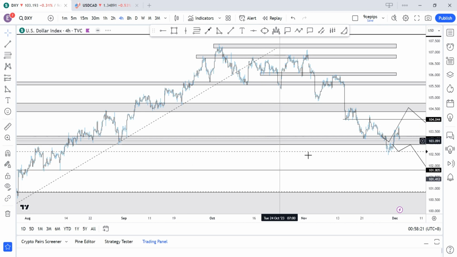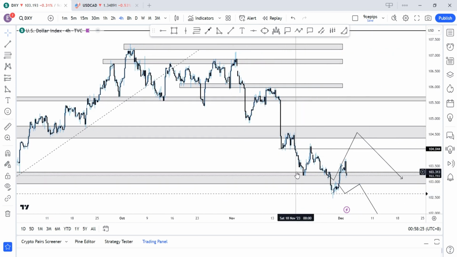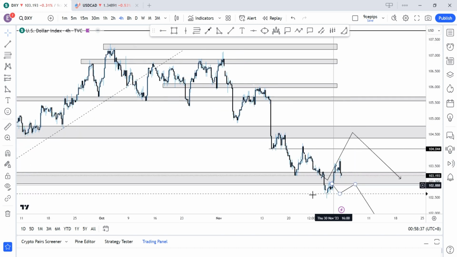And quickly, price played out really nice this week. My first anticipation was for price to either reject this region of 103 and continue to the upside, maybe coming back to 104, 104.50, and then pull back to this region to continue to the downside, or we'll get a break of this region, a retest of it, and then we'll continue to the downside.